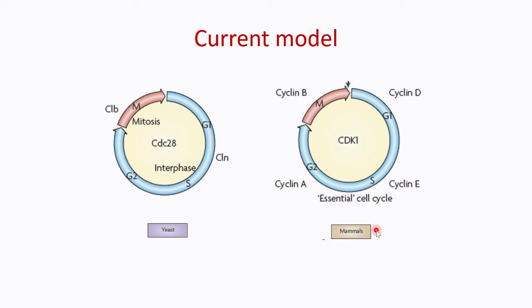In mammalian system, CDK is the main kinase, and different cyclins work during different phases: in G1 phase cyclin D, in S phase cyclin E, in G2 phase cyclin A, and in M phase cyclin B is working.